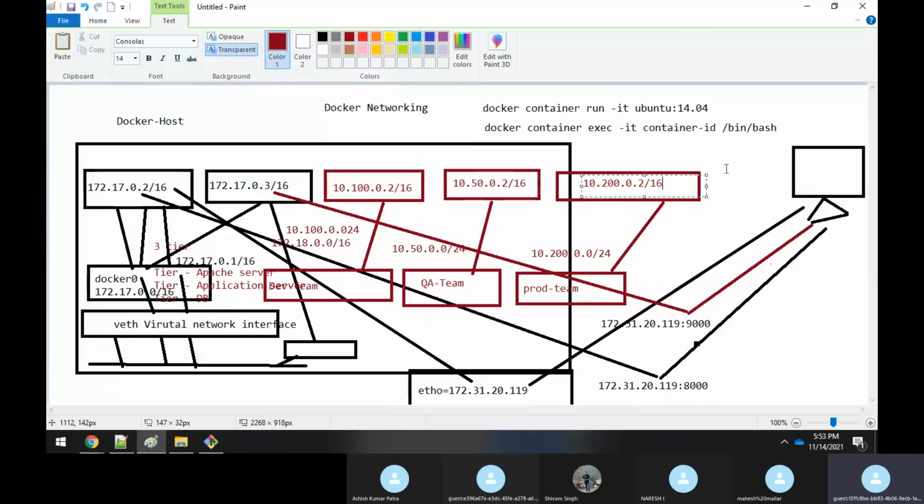Now, our intention is that we have to have network isolation. Suppose this container has 10.100.0.2 and is associated with this network bridge, and we have 10.50.0.2, one more container associated with QA-team. This is a separate network bridge.